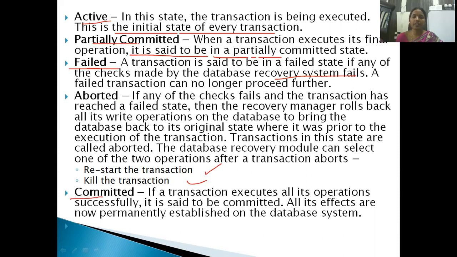Next, committed: if a transaction executes all its operations successfully, it is said to be committed. All its effects are now permanently stored in the database system. Clear? So this is about transaction management.